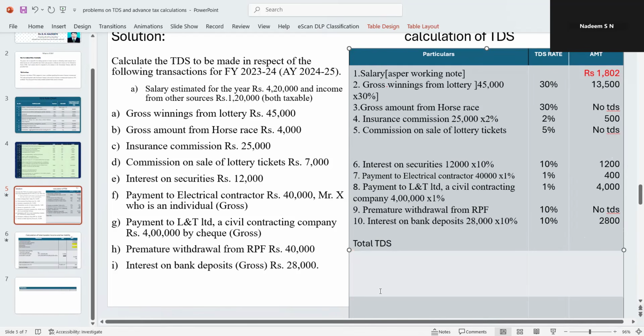Let me do the total of this. 1802 plus 13,500 ಇದೆ, ಆಮೇಲೆ 500 ಇದೆ, ಆಮೇಲೆ 1,200 ಇದೆ. After that we have 400, followed by 4,000, and then 2,800 also we have. So totally put together, 24,202. 24,202 is the final answer.